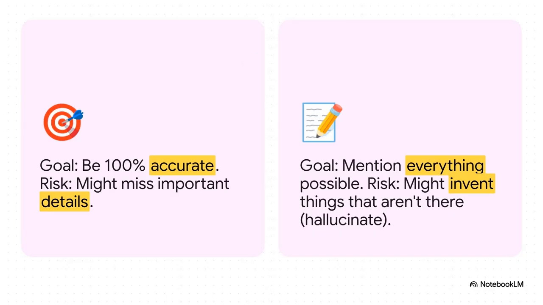The big trade-off. The big one. The paper shows very clearly you often can't maximize both perfectly. If you push for super high precision, fewer hallucinations, you might miss some details, lower recall. Exactly. And if you push for maximum recall, listing every tiny thing, you risk introducing more hallucinations, higher chance of error.